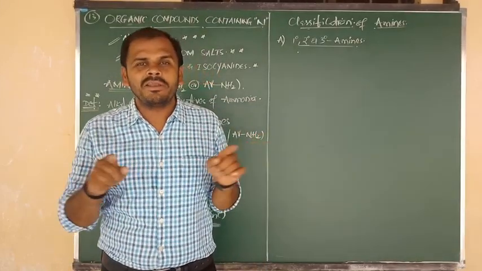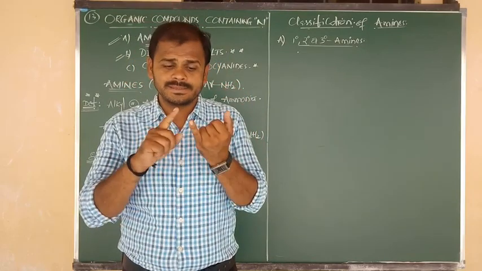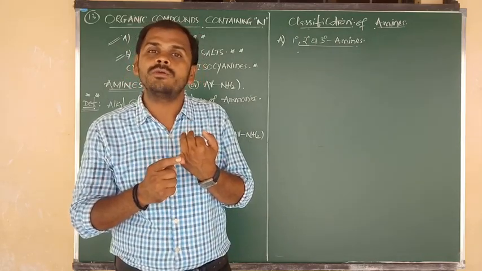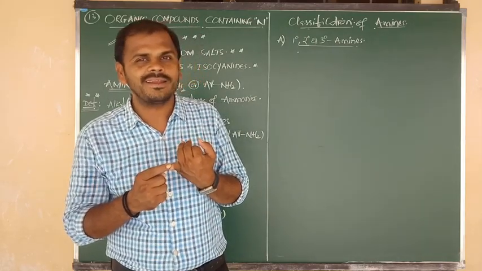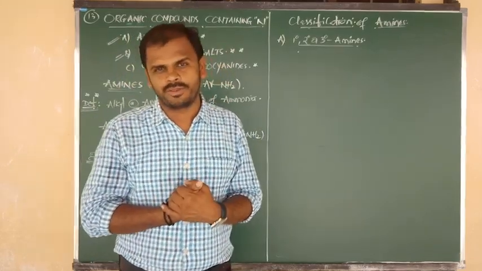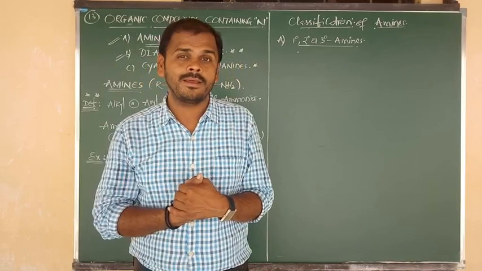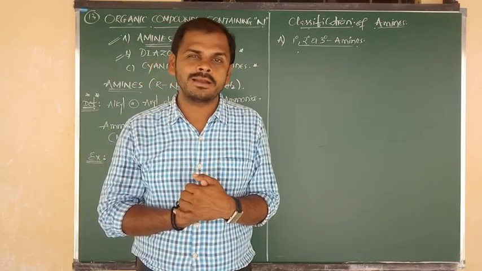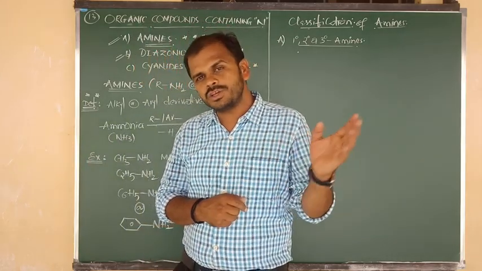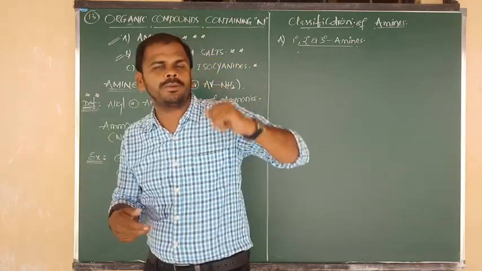So up to now in the organic chemistry track, we have studied three chapters: the 10th, 11th and 12th chapters. In the 10th chapter, we discussed haloalkanes and haloarenes. In chapter 11, we discussed alcohols, phenols and ethers. And in chapter 12, we saw aldehydes, ketones and carboxylic acids. All three chapters from the organic chemistry track have a major weightage in the board exam and also in competitive exams.